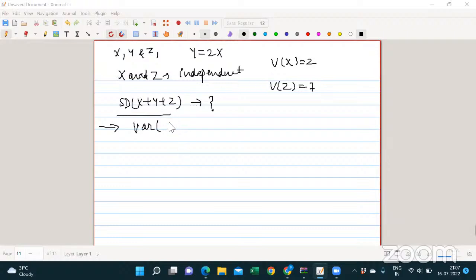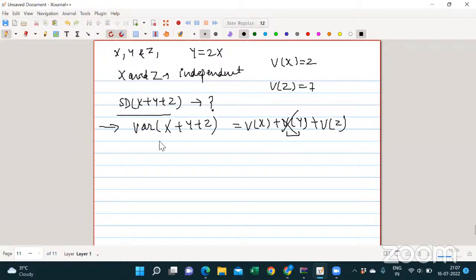See, you computed the variance of x plus y plus z as the variance of x plus the variance of y plus the variance of z, right? But y and z are not independent. It is mentioned that x and z are independent, so this is not a correct approach. Let's try to do it. So the variance of x plus y plus z.